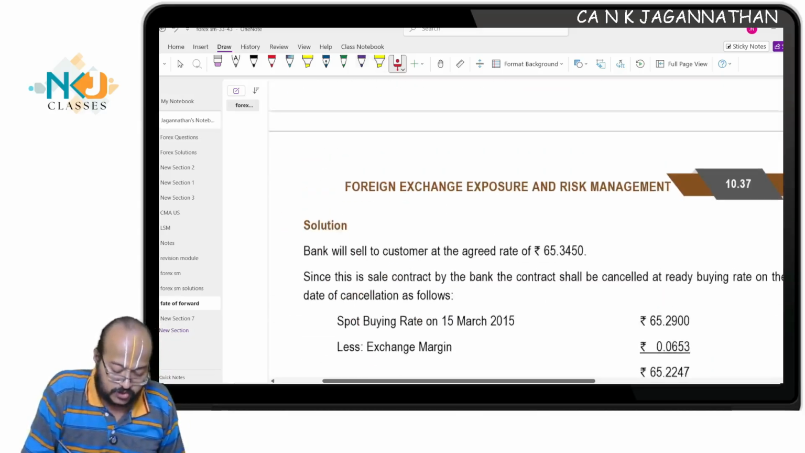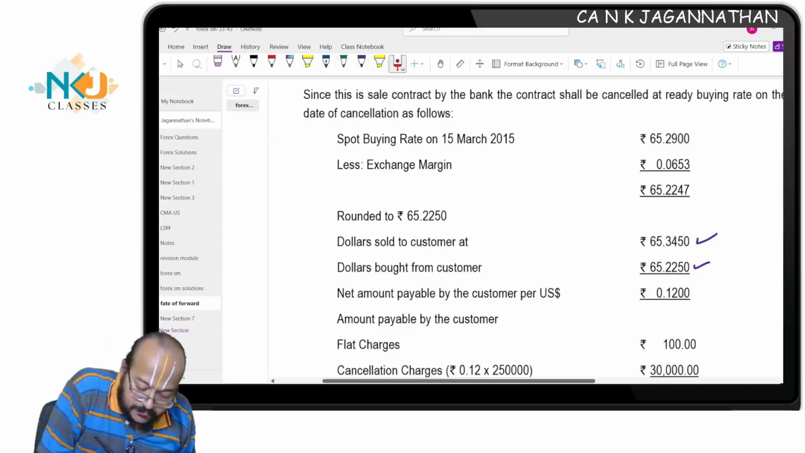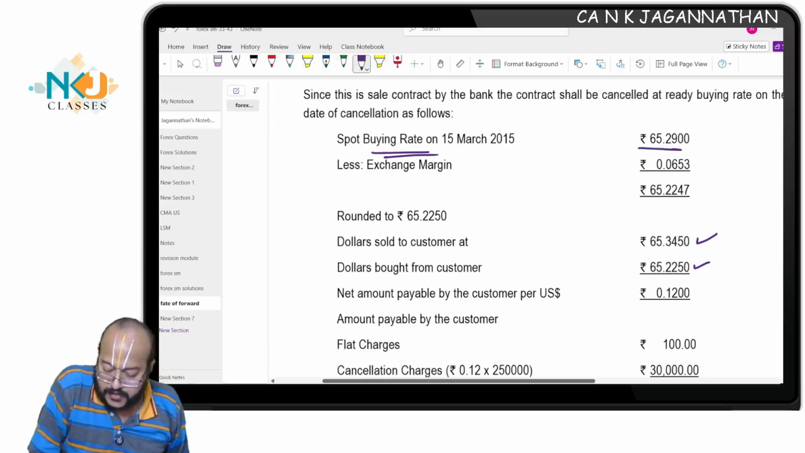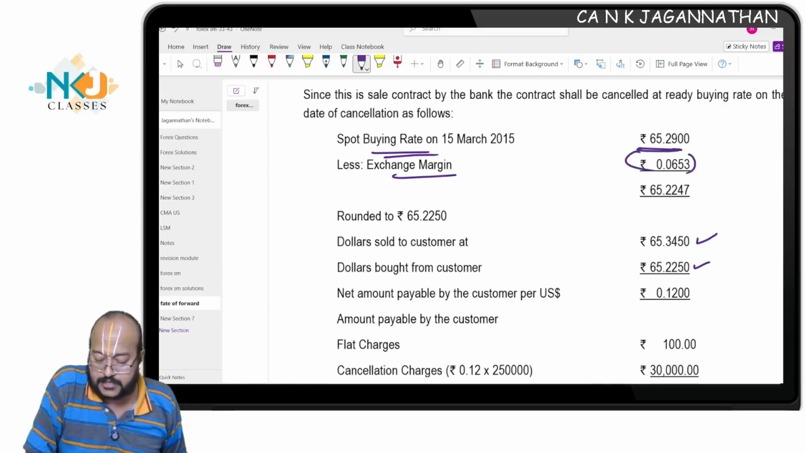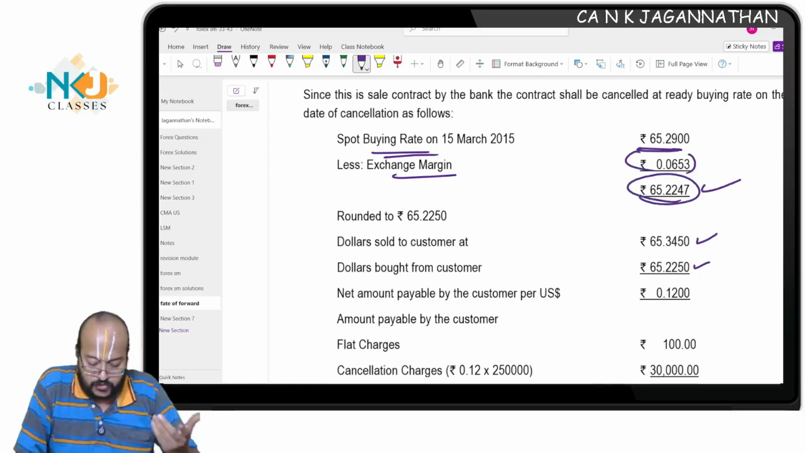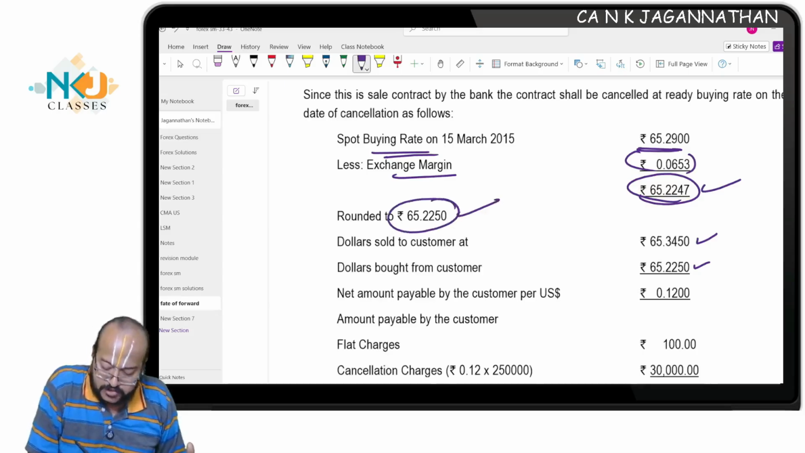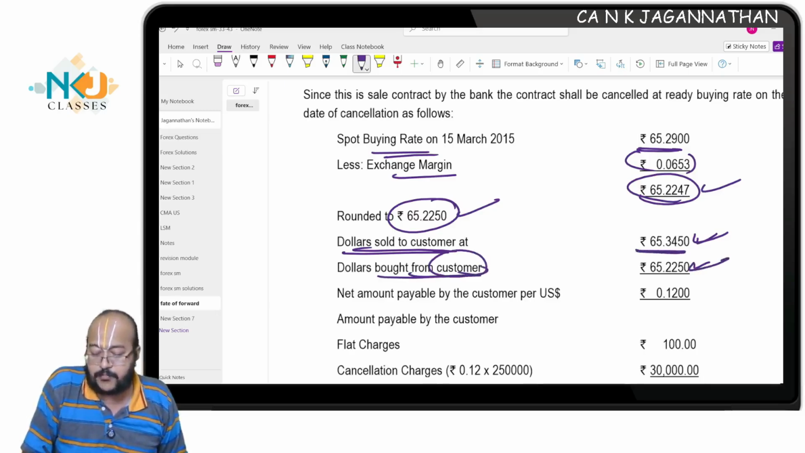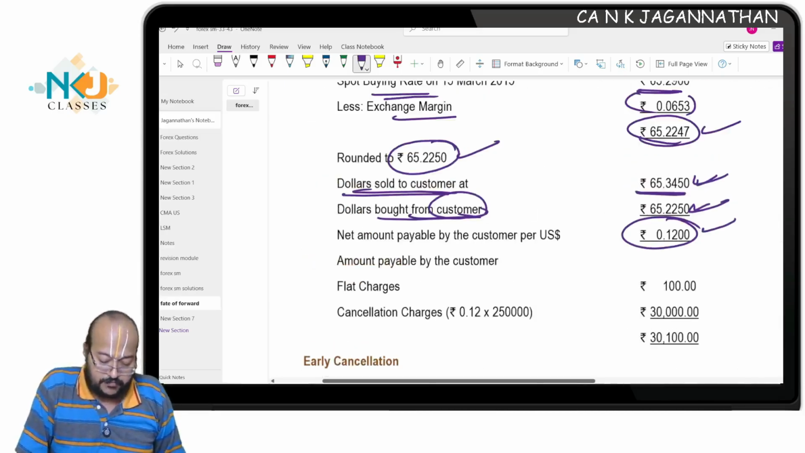If you see here, the solution: can you see here? The spot buying rate is 65.29 and I reduce the exchange margin. I get 65.2247, rounded off to 65.2250. So the dollar is sold to the customer at 65.3550, and bought from the customer at 65.2250. The difference is 0.12, and this will be compensated per dollar.